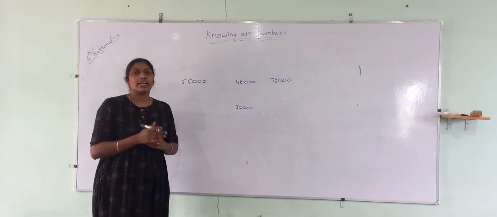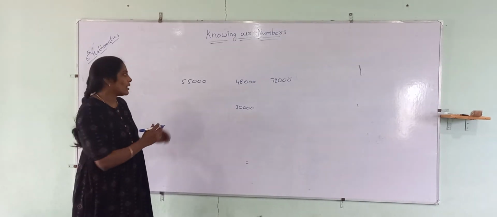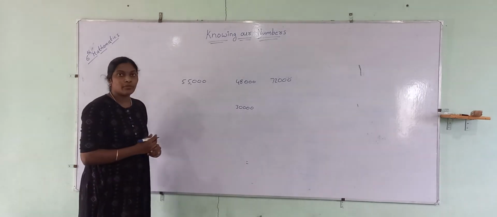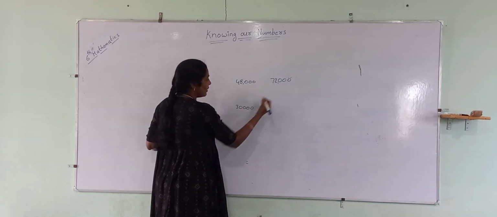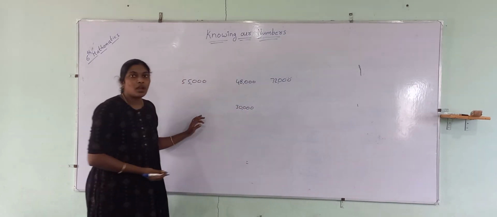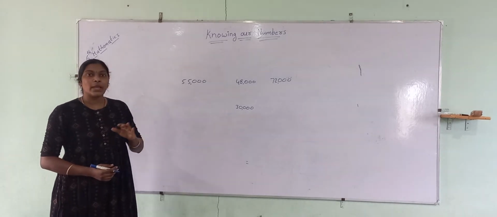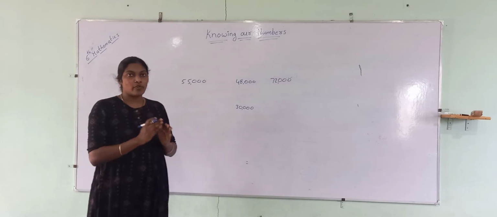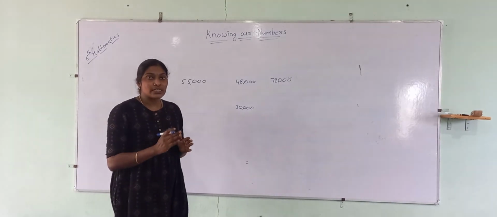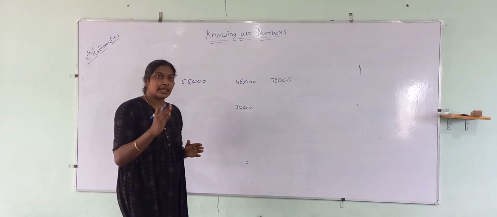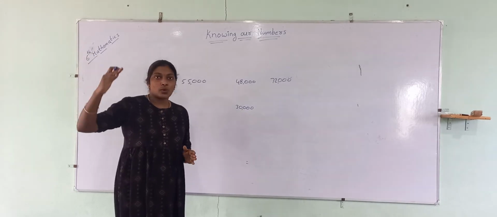To avoid even that time, our Indian system has started placing commas. 55,000. It's easy to read now, right? 48, 72, 30. How do we understand these commas? To understand that, first you must learn the place value of a number. The place value starts from the ones place, then tens, hundreds, thousands, 10,000s, lakhs, 10 lakhs, crores, like that.